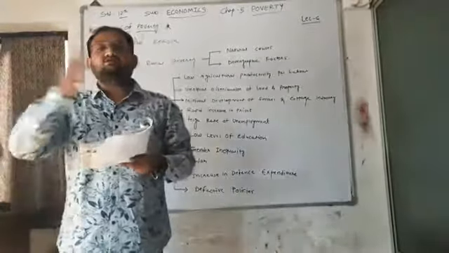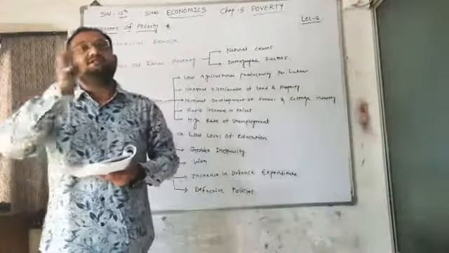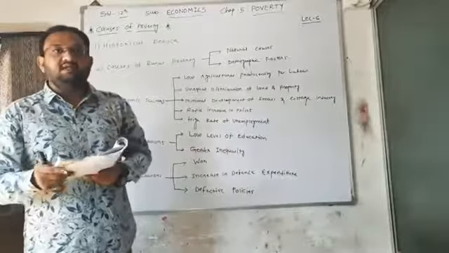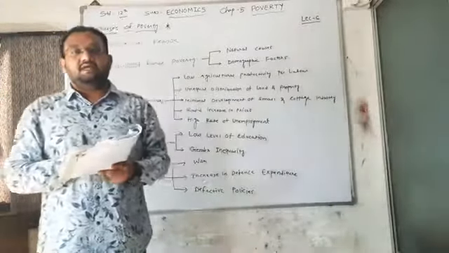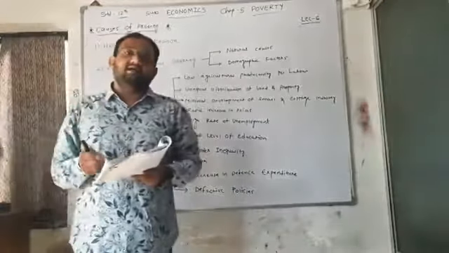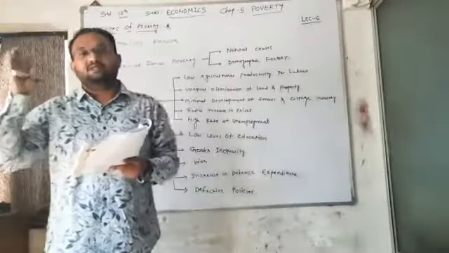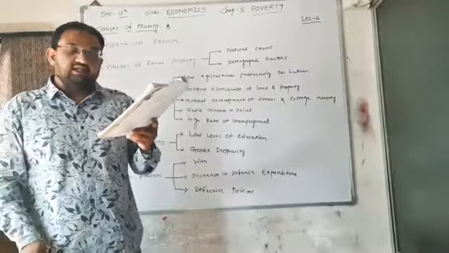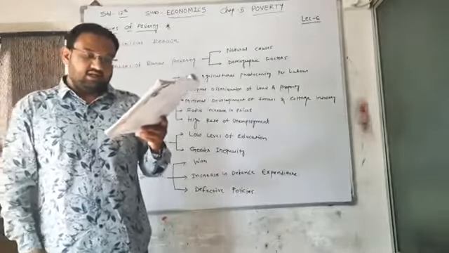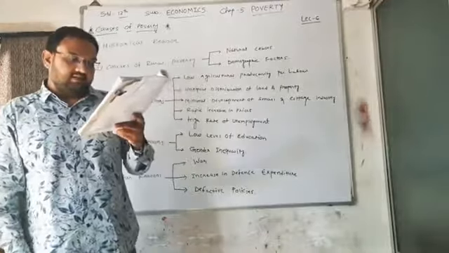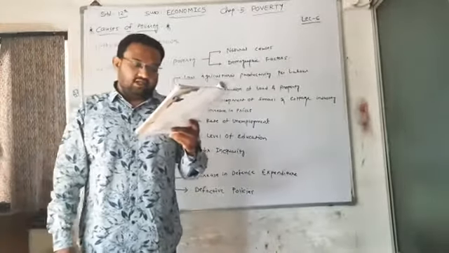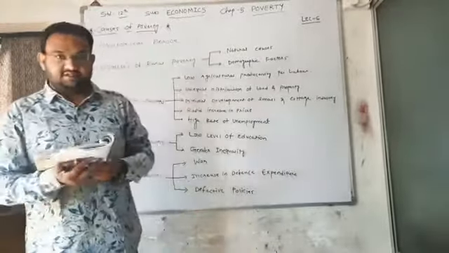On the other hand, there are two classes of people. The first one is the zamindar, who is the owner of the land, and the second one is the farmer, who is the tenant, or we can say who has taken this land as rent from the zamindar. So the tenants were working on others' land. Others' land means the zamindar's land, and they were not the owners. So they also had no interest in investment.